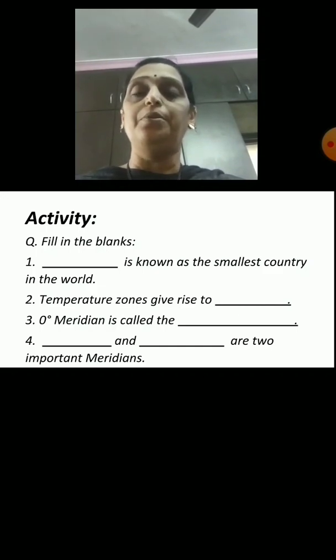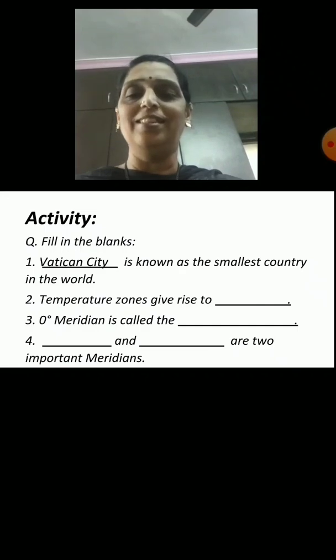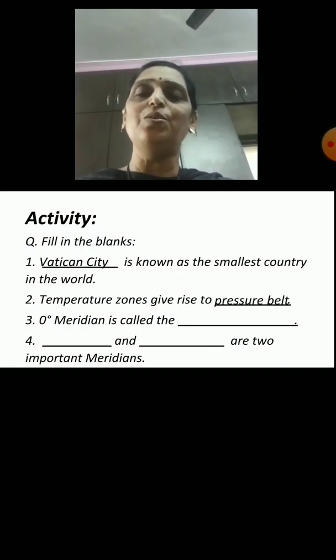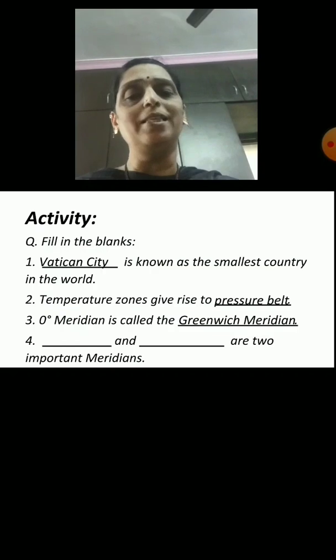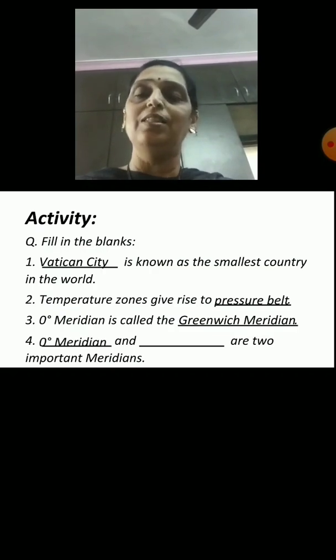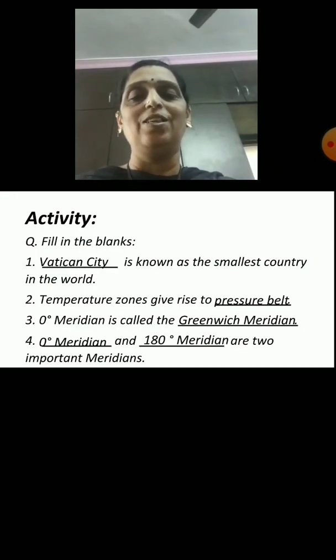Okay, I will help you out. First, Vatican City is known as the smallest country in the world. Second, temperature zone gives rise to pressure belt. Third, the 0-degree meridian is called the Greenwich Meridian. Fourth, the 0-degree meridian and 180-degree meridian are two important meridians.